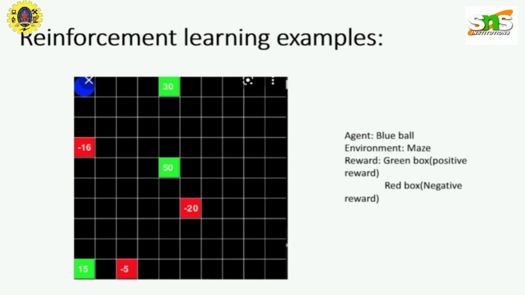Here, consider the blue ball on the top left corner as an agent and the black box as an environment called maze. The agent is supposed to take an action from one state to another, and here the action can be either left, right, top or bottom. If an agent reaches the green box, then it gets the positive reward. If it reaches the red box, then it gets a negative reward. Or it can be another situation where an agent reaches neither positive nor negative reward. It reaches a blank, a null point.